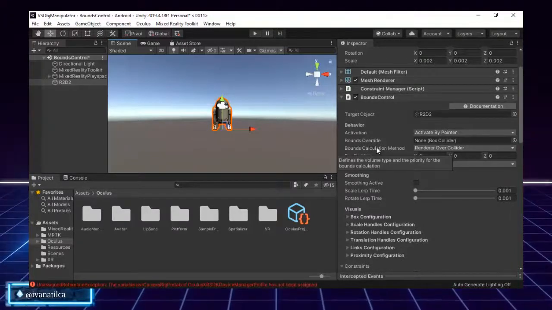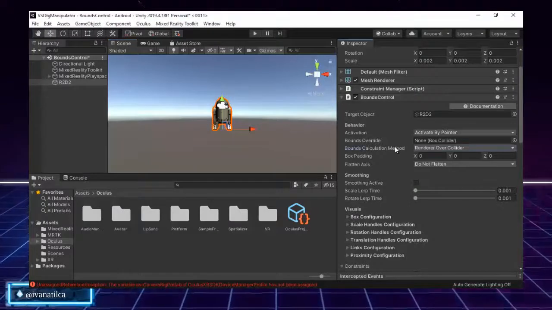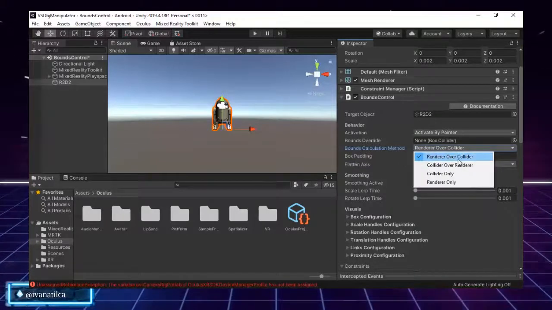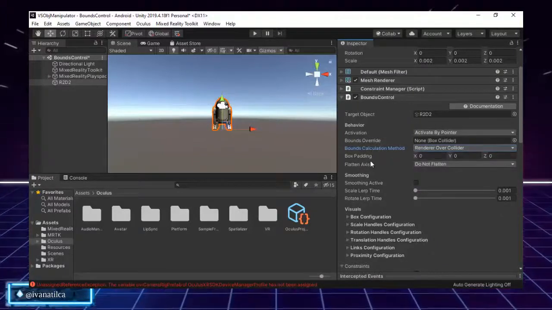Then we have the bounce calculation method, which basically gives us the priority of the calculation that we need. So we have render over collider, collider over render, collider only, or render only. So I will leave it at the one that is default.